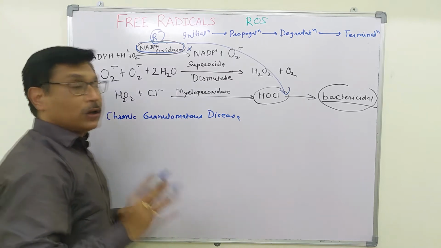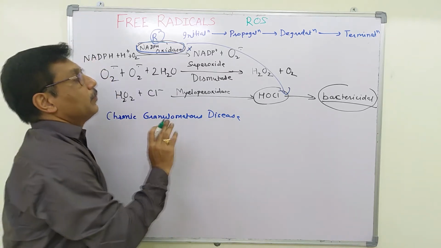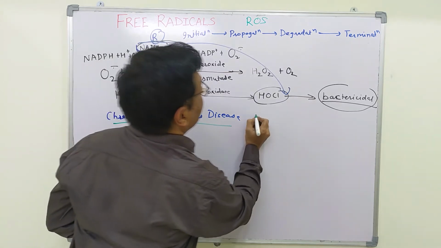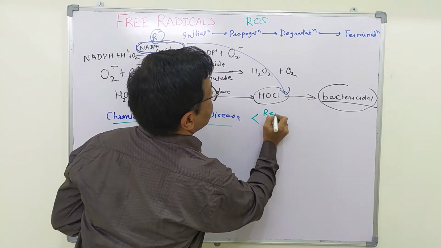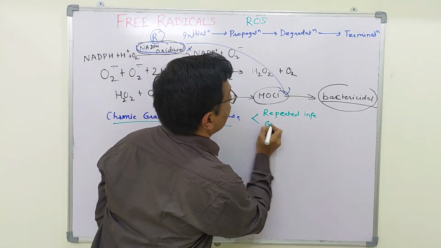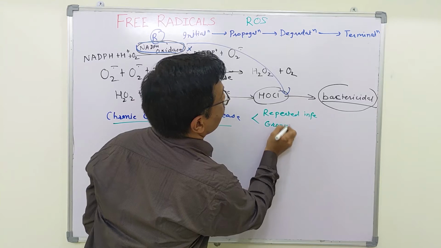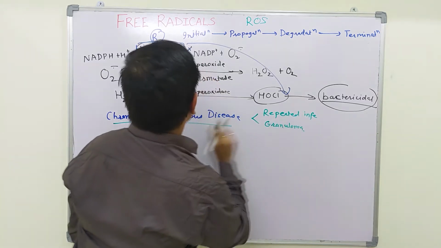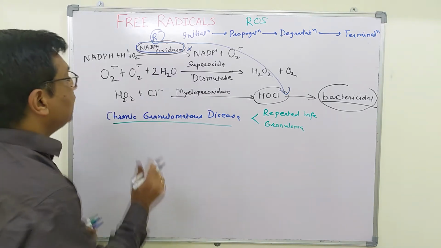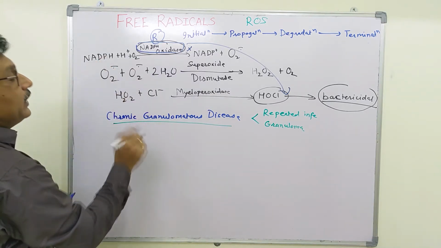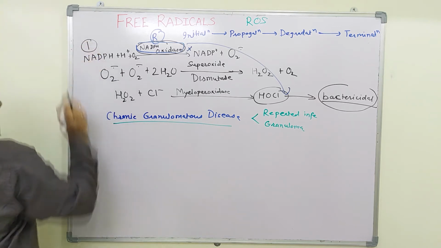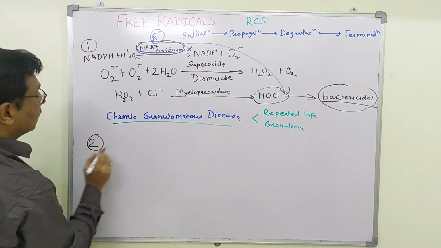So bacteria are not killed in the macrophages, and thereby in this chronic granulomatous disease there occur repeated infections. The reaction to this repeated infection is formation of granuloma. So the name is chronic granulomatous disease. Another beneficial effect of free radicals: the first one is the bactericidal effect, the second is in